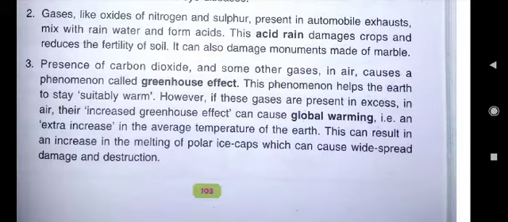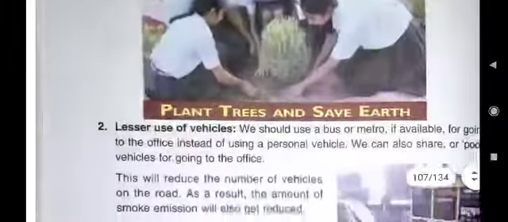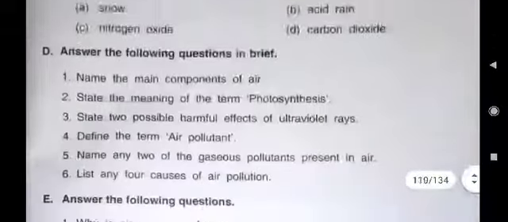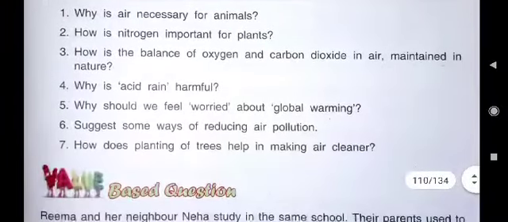Acid rain is harmful because it damages crops and reduces the fertility of soil. It can also damage monuments made of marble. It was E fourth question. Now come to E fifth question. What is E fifth question? E fifth question is, why should we feel worried about global warming?